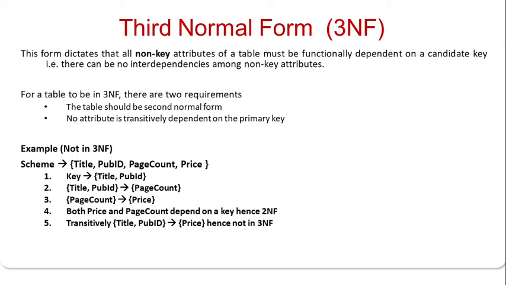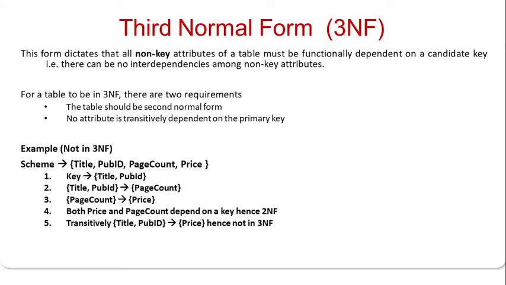Then for example here 3NF can have requirements. As said earlier, for any higher normal form, it must satisfy the previous normal form. Similarly here also, if it is in a 3NF, it should be in a second normal form as well as no attribute is transitively dependent on the primary key. Remember this, there is no transitive dependency on the primary key.